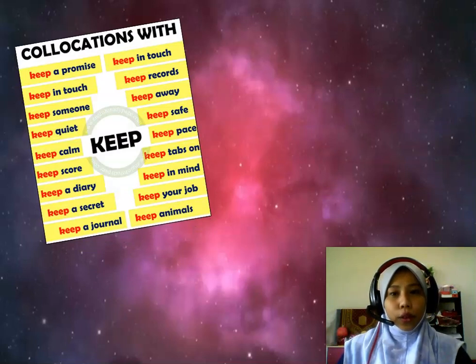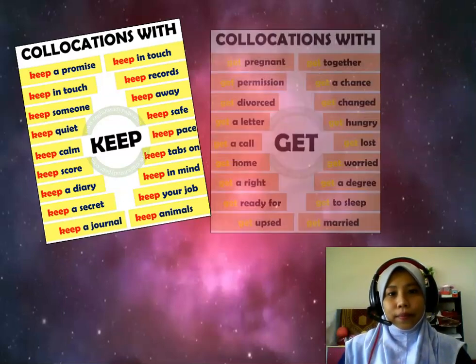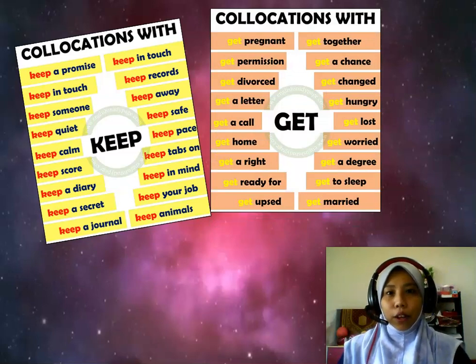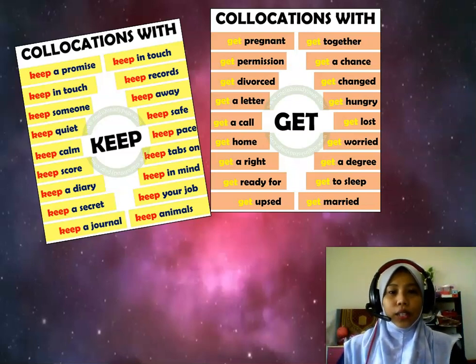These are examples of collocations with keep. As you can see there, these are the commonly used collocations of keep. For example, keep in touch, keep records, keep away, keep quiet, as we usually use in the class. Keep someone in touch, keep a promise, and keep in mind. And this one is the example of collocations with get. For example, get permission, get hungry, get lost, get a degree, get divorced, and get ready for an event.